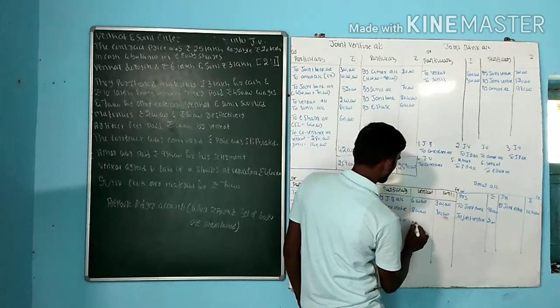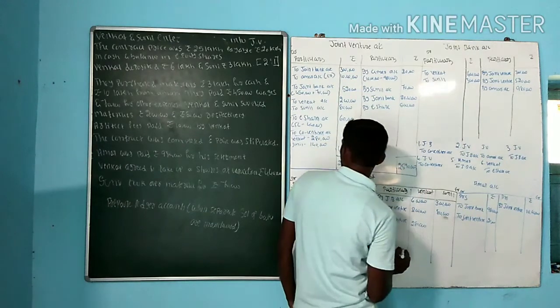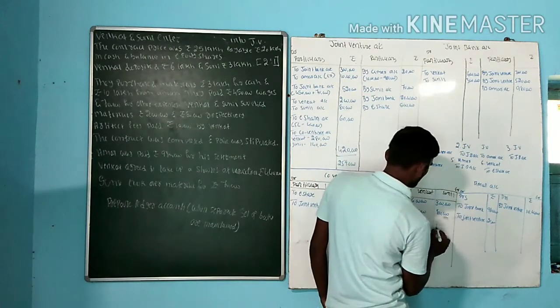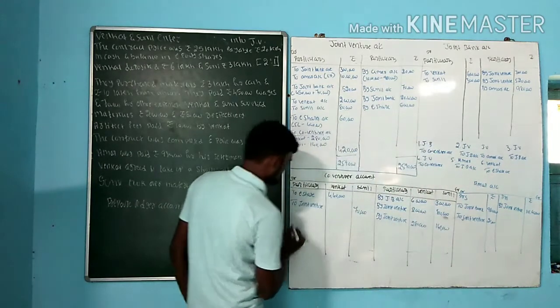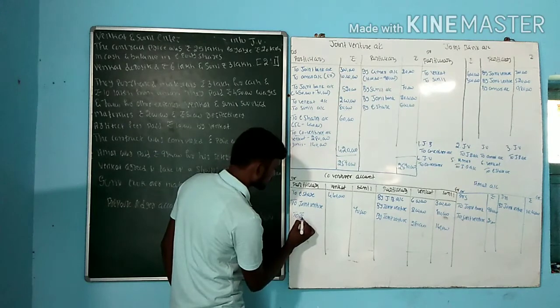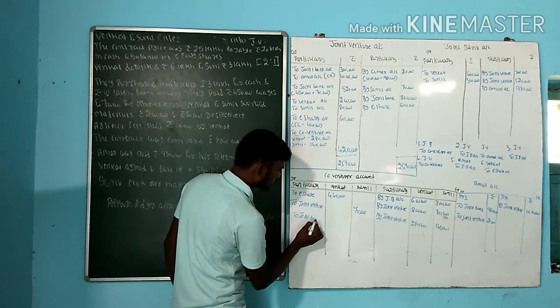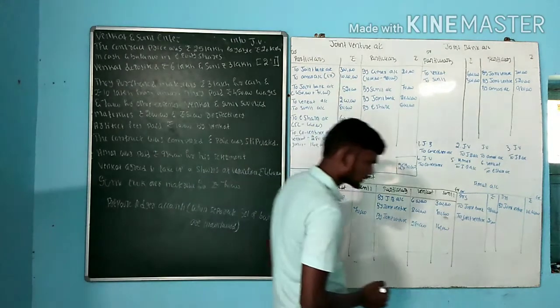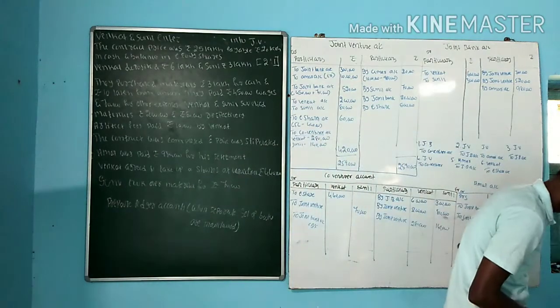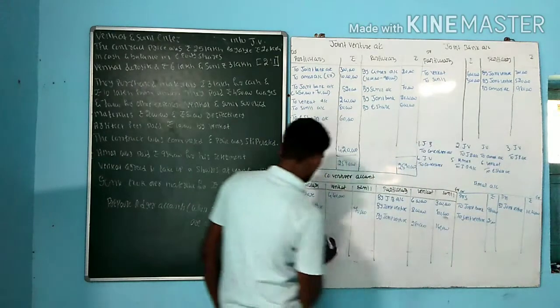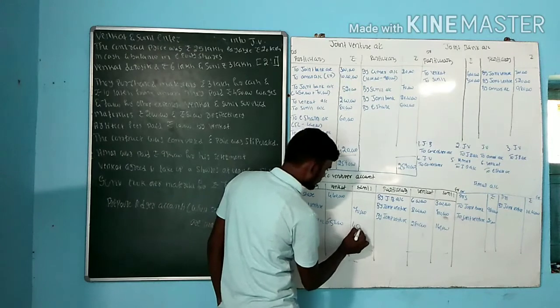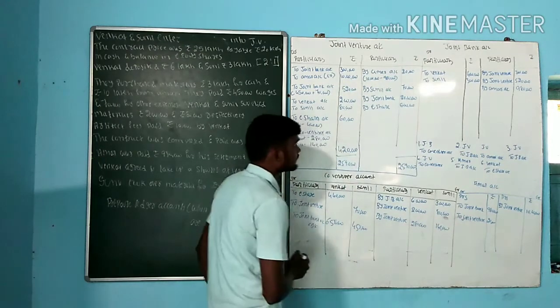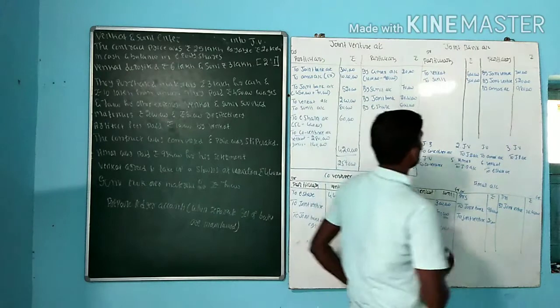That is 2,80,000 and 1,40,000. The difference, I will take it to the joint bank account, that is the balance figure. Take it as the balancing figure in the joint bank account. 6,50,000, then 4,50,000. This balance amount will move into the joint bank account.